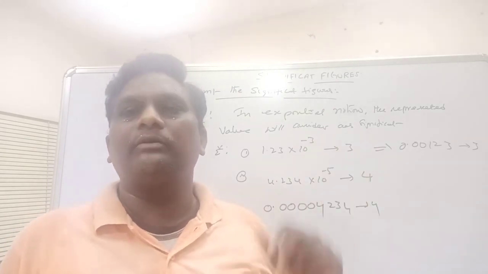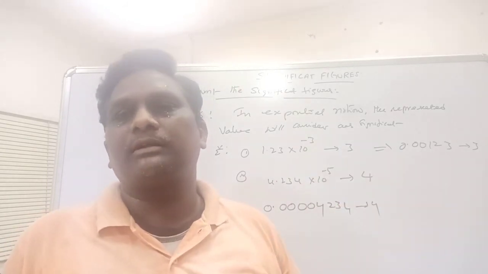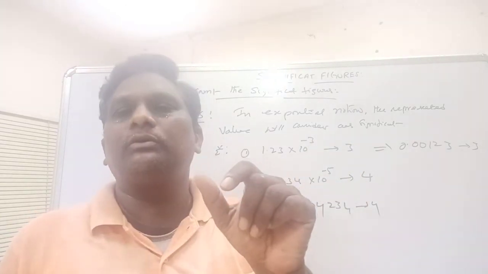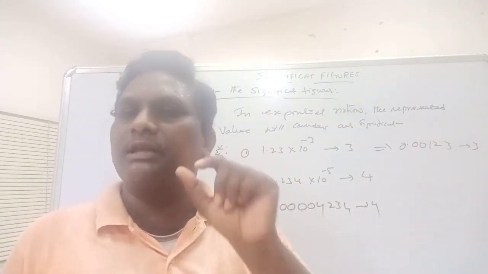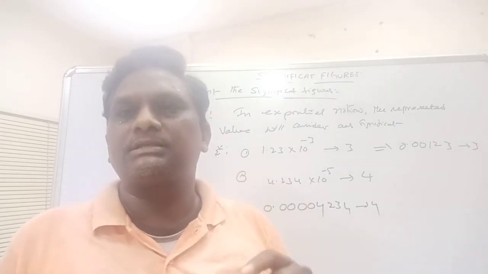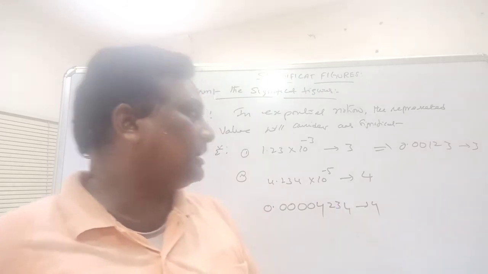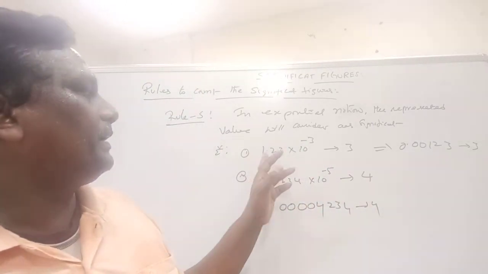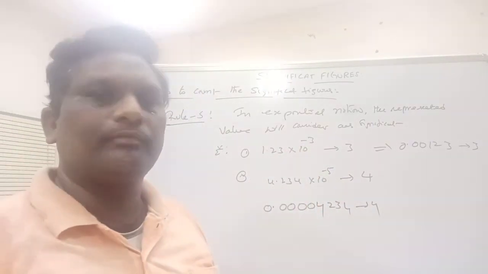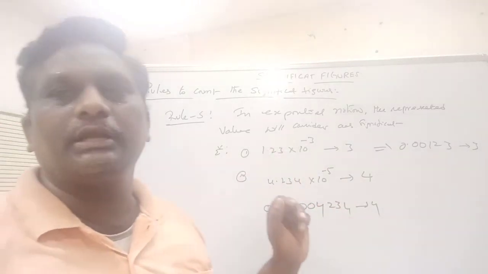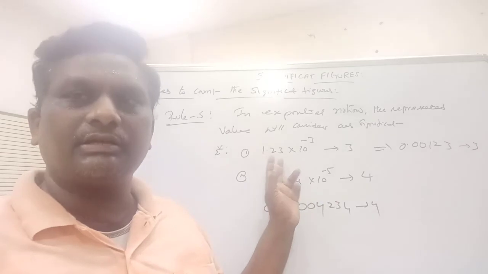And rule number 5: in exponential notation, the represented value indicates the significant figures. The digits in the represented value are the significant figures. For example, 1.23 into 10 power minus 3. Here the represented value is 1.23, so the total number of significant figures is 3.